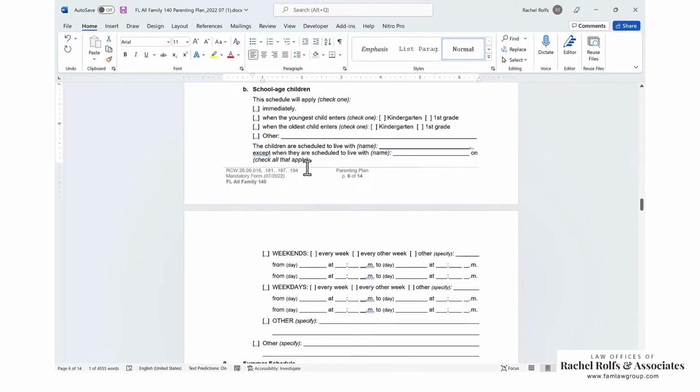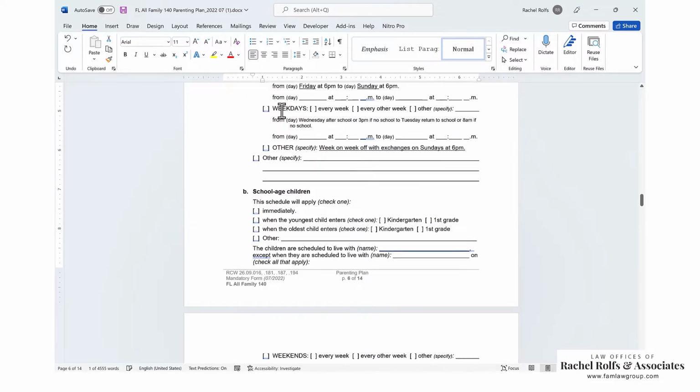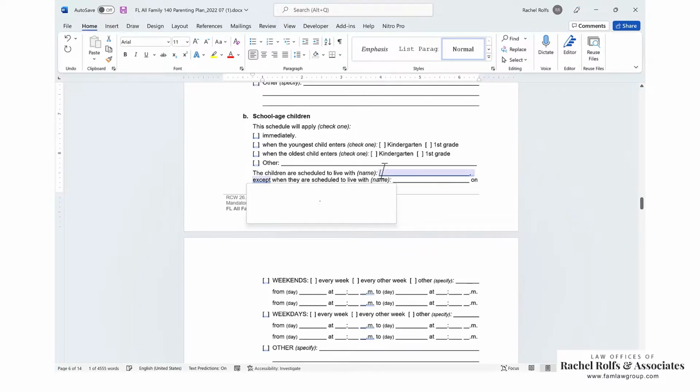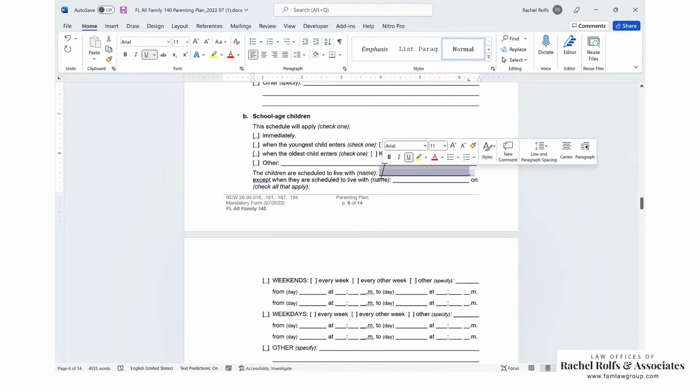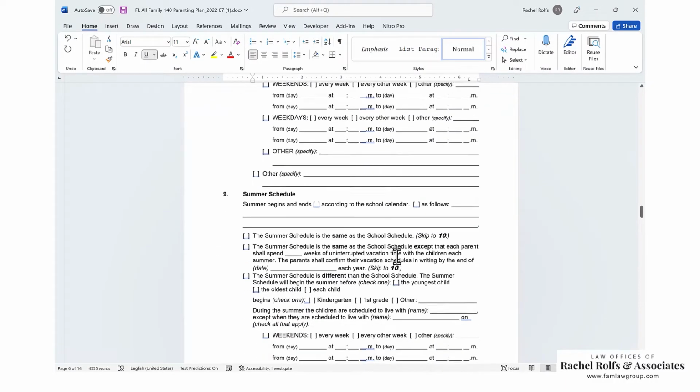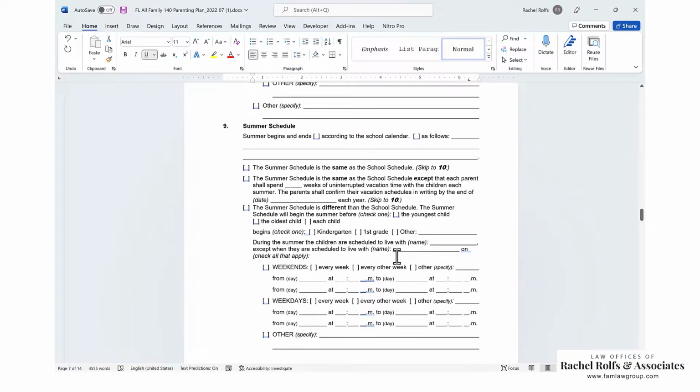And then for school age children, if it's going to be different than what you've already put in here, you're going to say when it's going to start. Is it going to start immediately for the school age? Or if they're not in school age yet, is it going to be when the youngest child enters kindergarten or first grade, or when the oldest child enters kindergarten or first grade? And then again, you're going to say who the children are scheduled to reside with most of the time, or if it's 50-50, pick a parent, and then the other parent goes down here. And then same thing, you're just going to fill it out with what the schedule is going to be, either by using these check boxes or checking the other box and typing in what it's going to be. Section 9 is the summer schedule. Summer, of course, is a little different.